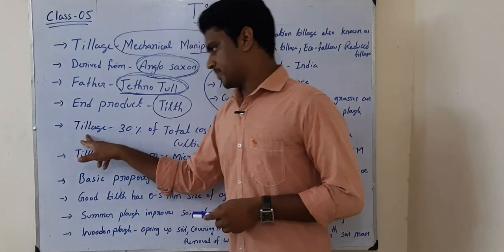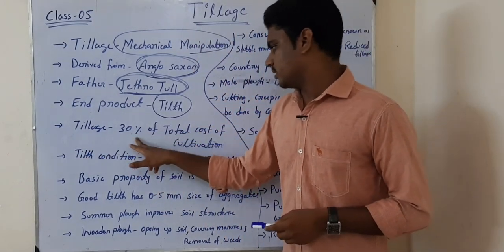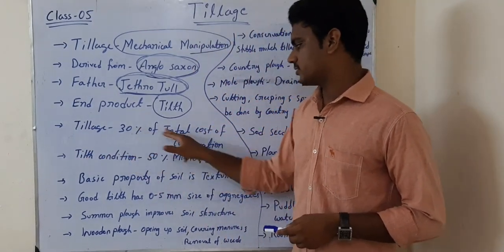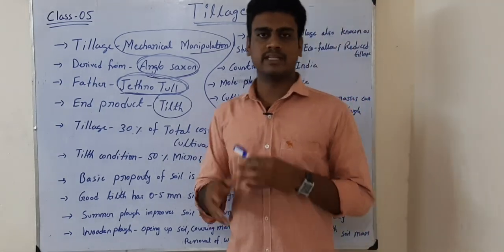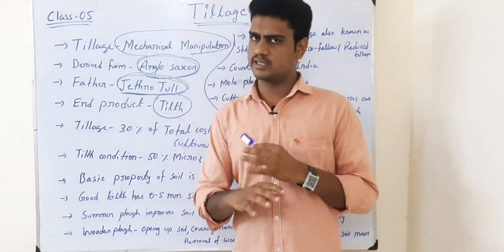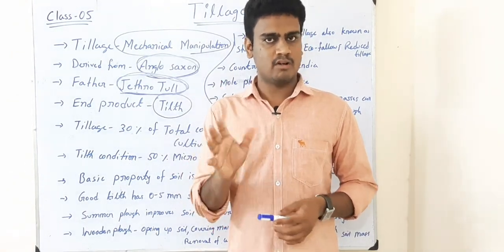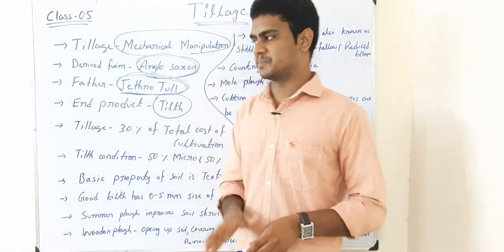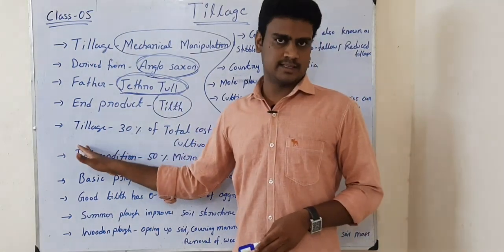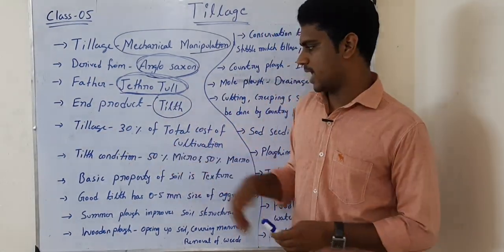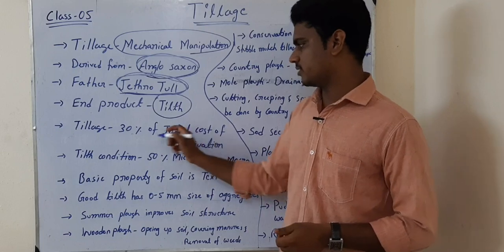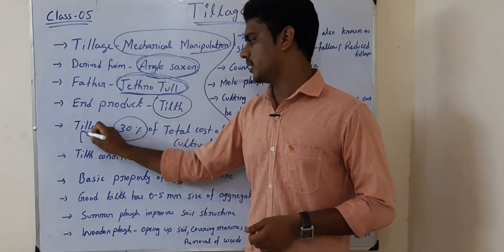Next, tillage will take around 30% of the total cost of cultivation. That means if I spend, to raise the crop till harvesting and all the cultivation practices, for example 100 rupees, out of which 30 rupees I have to spend for tillage practices. So that is also one of the important points. 30% of the total cost of cultivation will go only for tillage operations.